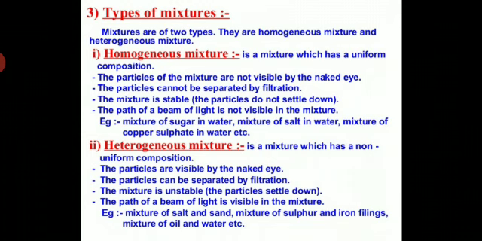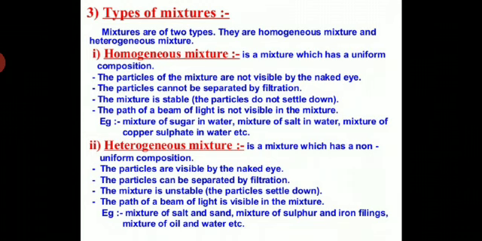Now student, heterogeneous mixture. A heterogeneous mixture is a mixture which has non-uniform composition. Non-uniform composition means the particles are visible by the naked eye. The particles are visible by the naked eye, and they do not have uniform composition, and there are visible and sharp boundaries between the various components.